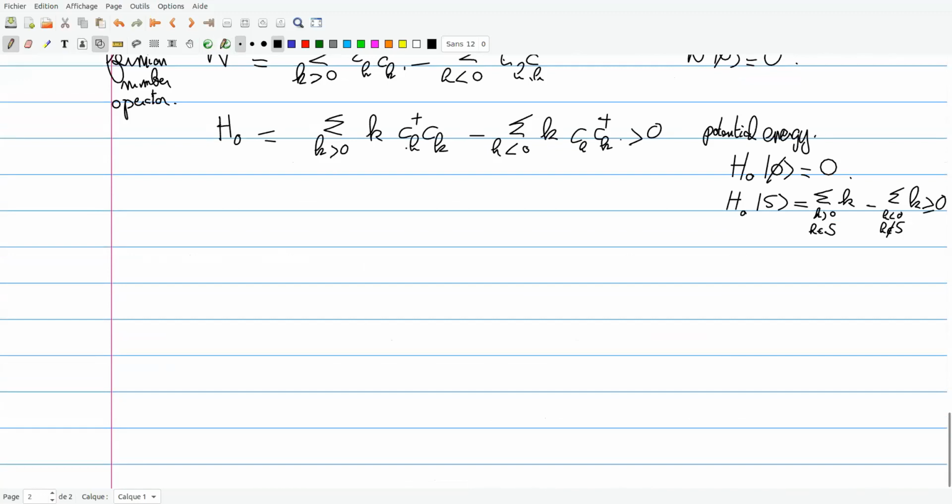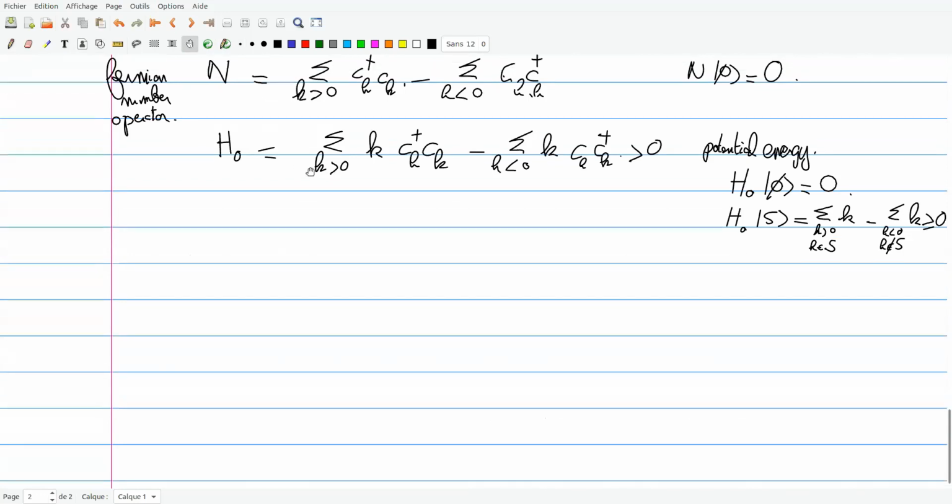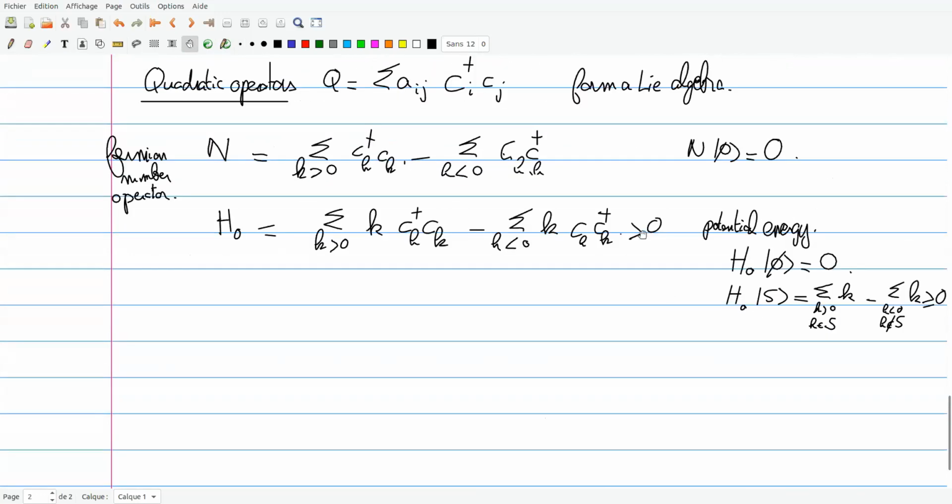Then, these two operators are actually diagonal in my basis. If I act on a basis state, I get the eigenvalue times S. Next, I'm going to consider the analogs of my hopping terms, the representation of my hopping terms in second quantization.